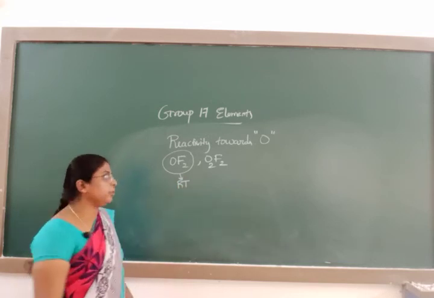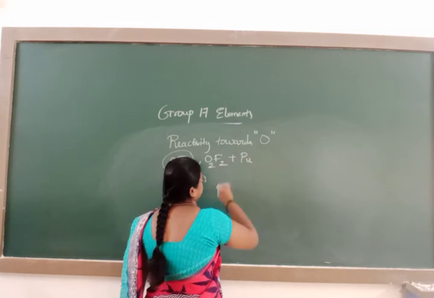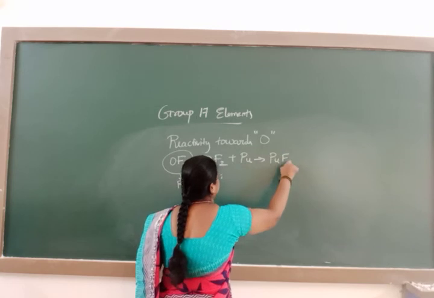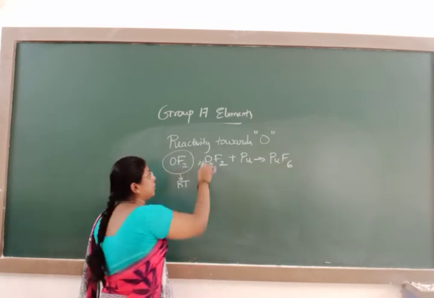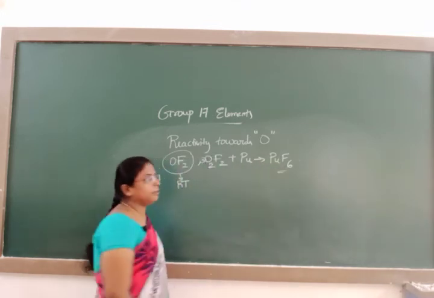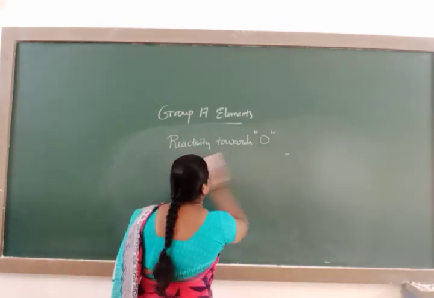And O2F2, when it reacts with plutonium, forms PuF6, plutonium hexafluoride. These are the oxides of fluorine.